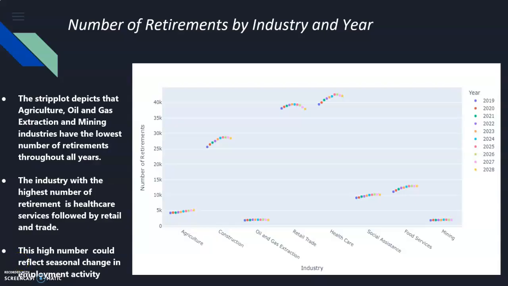Hi again, this is Anvisha and I am the data analyst. I started off by making visualizations in Jupyter Notebook. The strip plot depicts the number of retirements by industry and year. As we can see, the agriculture, oil and gas extraction, as well as mining industries have the lowest number of retirements throughout all years. The industry with the highest number of retirements is healthcare services, followed by retail and trade.